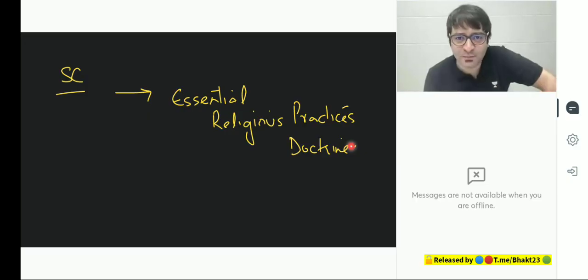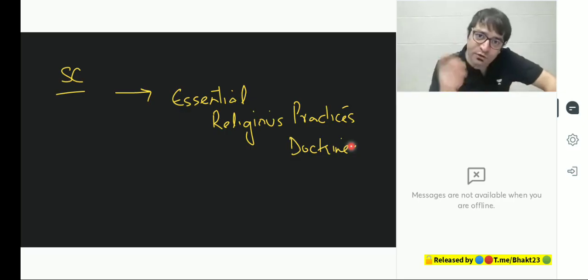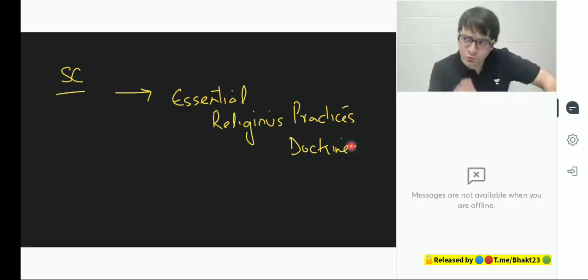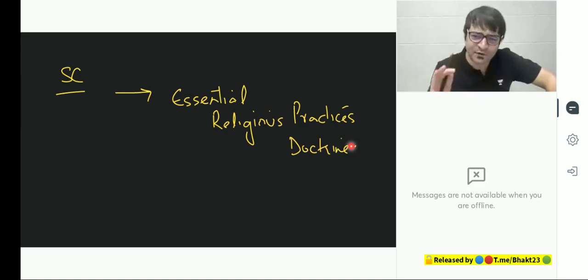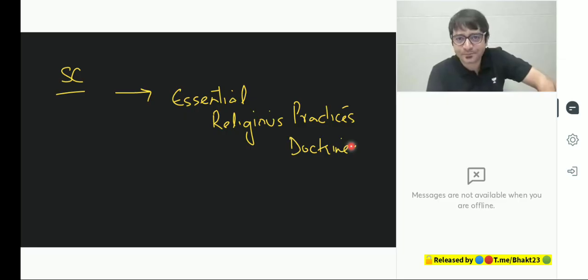Women of all age groups may pray at the Sabarimala temple, says a 5-judge bench of the Supreme Court. But the majority of the women in Kerala, they don't want to pay obeisance at the temple of Lord Ayyappa because they think that this is against the norms. There are temples which are reserved exclusively for men. There are temples which are reserved exclusively for women. We have to respect our religious practices. Who is the Supreme Court to tell us all women may pray at Sabarimala? So the Supreme Court getting involved in deciding and determining what constitutes essential religious practices. That is secularism in India, of a completely different form, of a completely different type. That is why we say secularism in India is just like India, unique in its own sense.